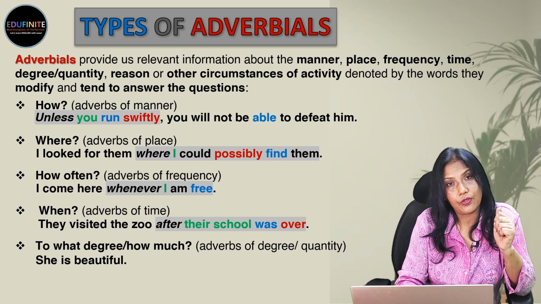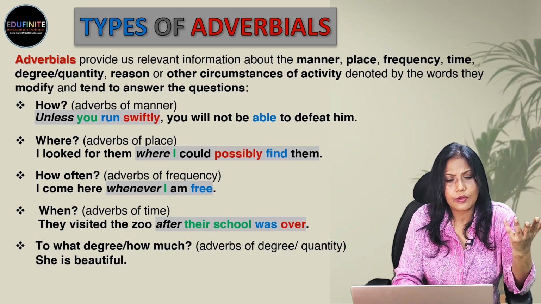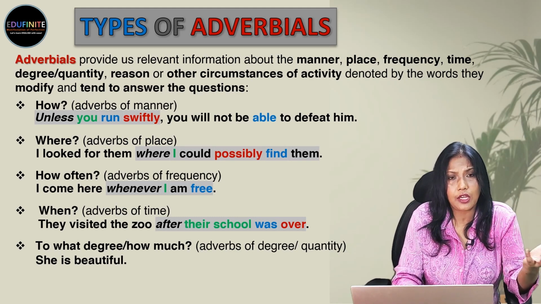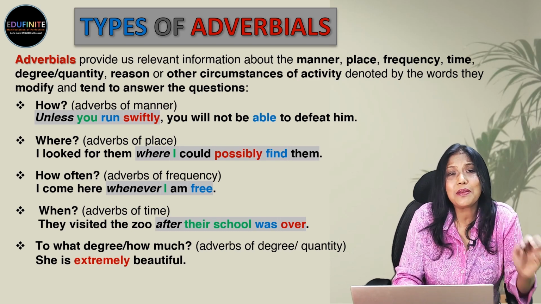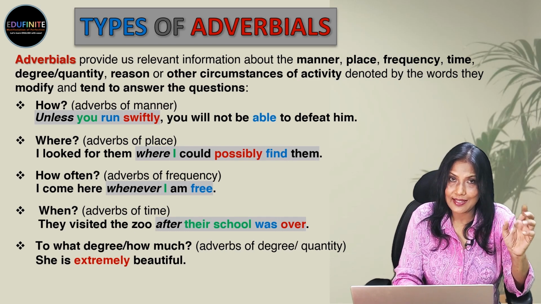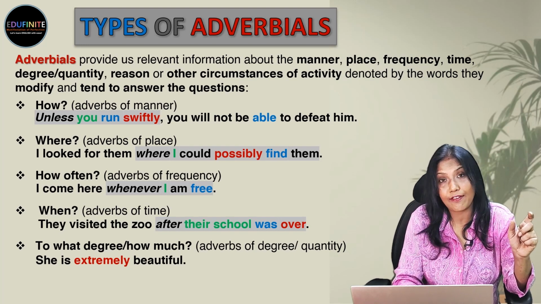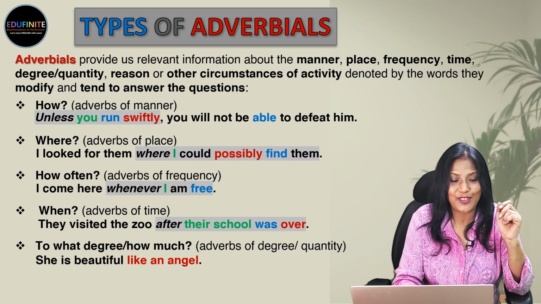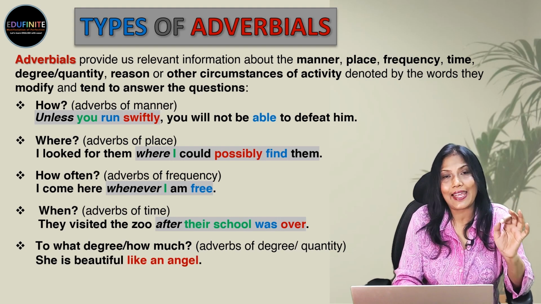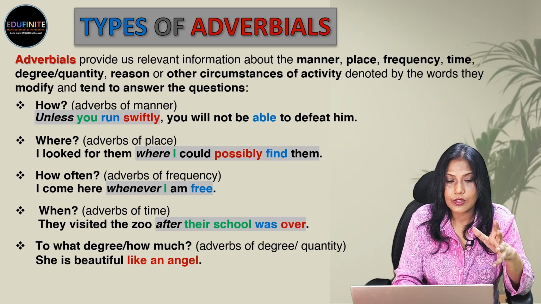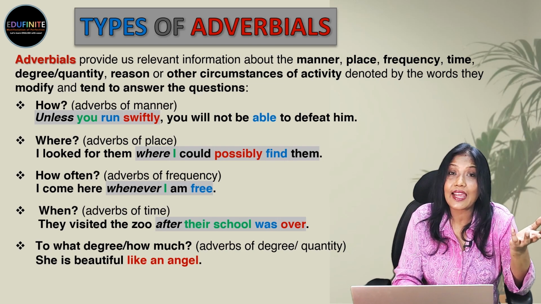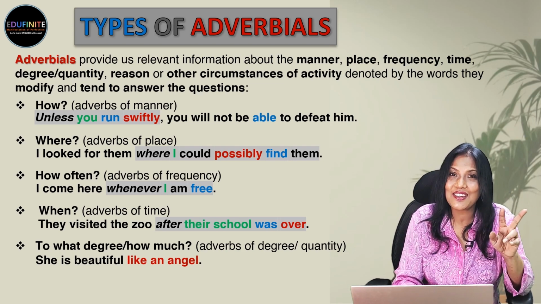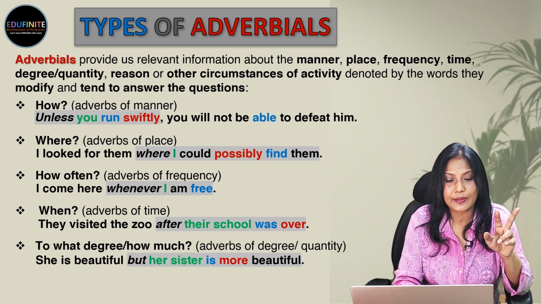She is beautiful. How beautiful? How beautiful is she? Or to what degree is she beautiful? She is extremely beautiful. So, this tells us extremely is the adverb, describing more about the adjective beautiful. Next, she is beautiful like an angel. So, how beautiful is she? Like an angel. So, like an angel is the adverbial phrase.